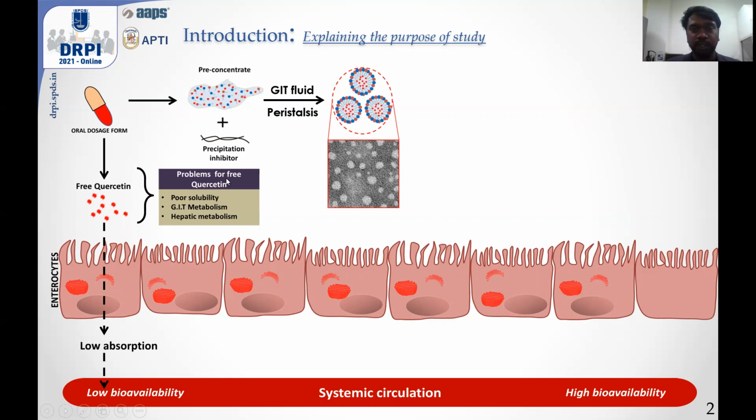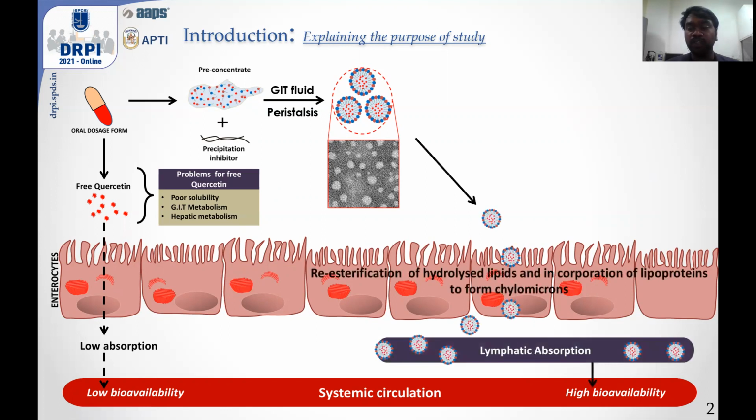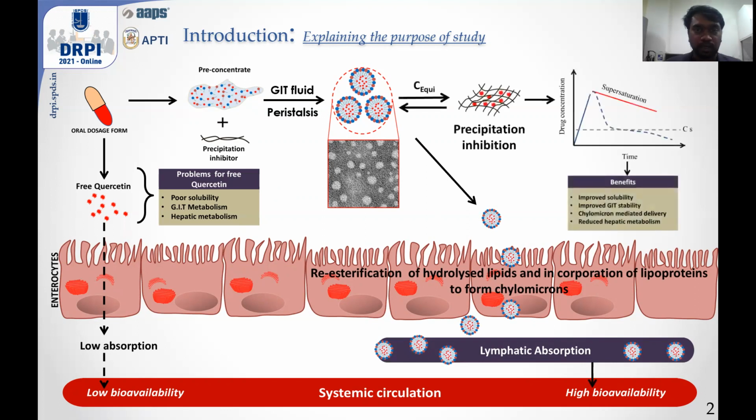So that whenever they are administered orally, they'll form a colloidal dispersion which will undergo digestion and incorporation into lipoproteins for their lymphatic absorption. From the lymphatic system, they'll enter into the systemic circulation. Whereas the precipitation inhibitor will prevent the drug from undergoing precipitation and would maintain the supersaturation state for a longer period of time, so that a higher amount of drug is present in the aqueous state for absorption.